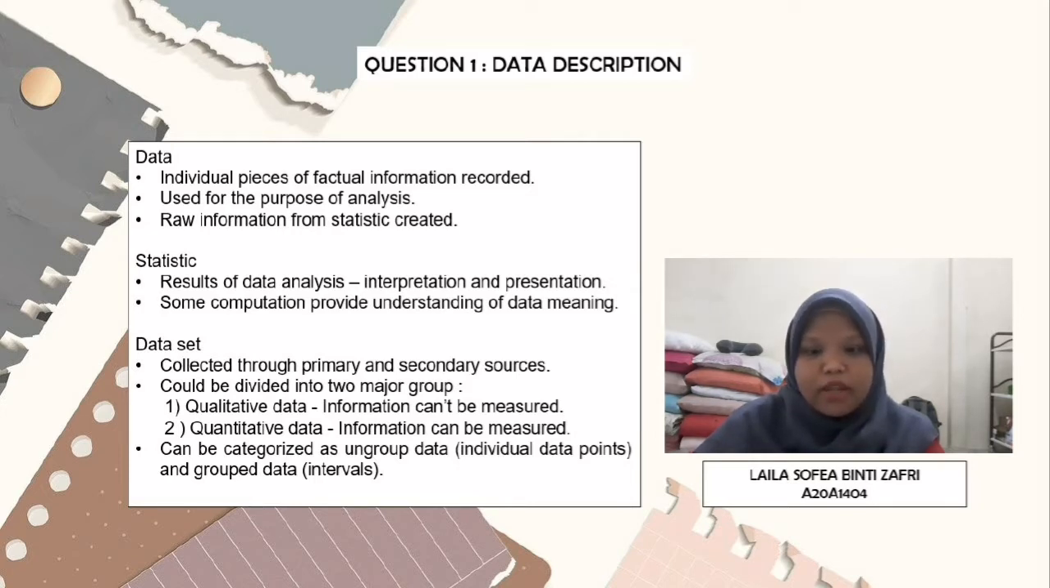A data set is collected through primary and secondary resources. It could be divided into two major groups: qualitative data, which is information that can't be measured, and quantitative data, information that can be measured. A data set can be categorized as ungrouped data, or individual data points, and grouped data, or intervals.